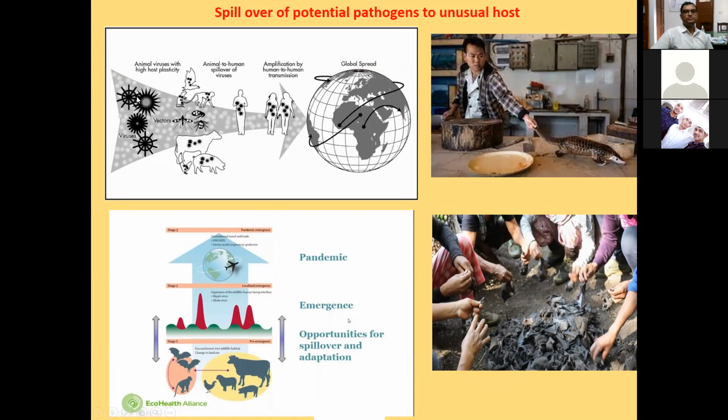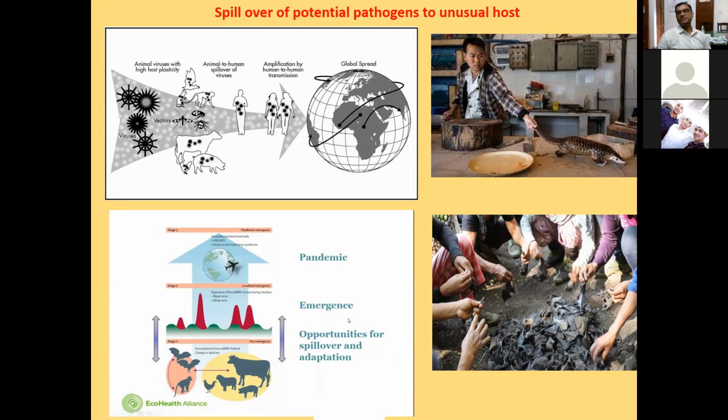Usually, the host is fixed for different types of pathogenic organisms, and those hosts are called reservoir hosts. The pathogen usually does not cause any disease in those reservoir hosts. But when there is a jump of species, when these pathogens jump to another type of host, it may cause disease in those hosts. So that is called spilling over of pathogens.